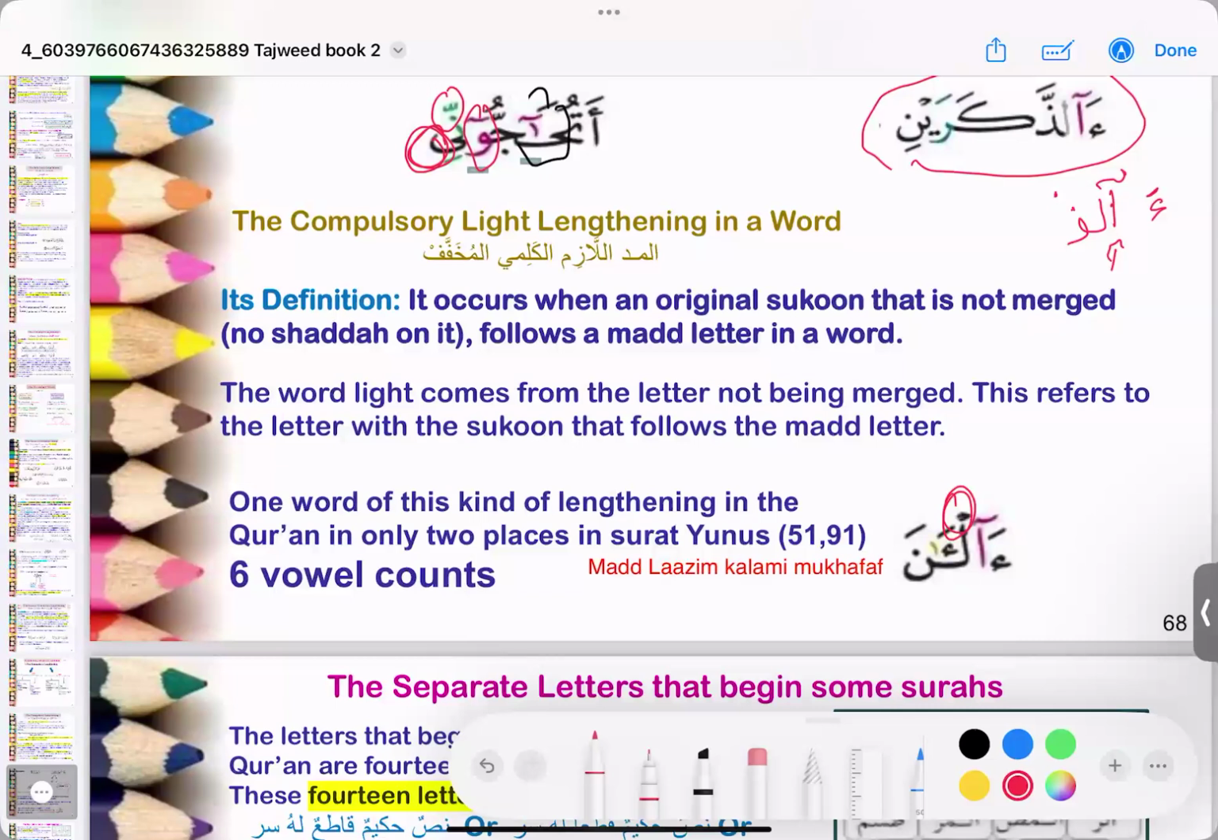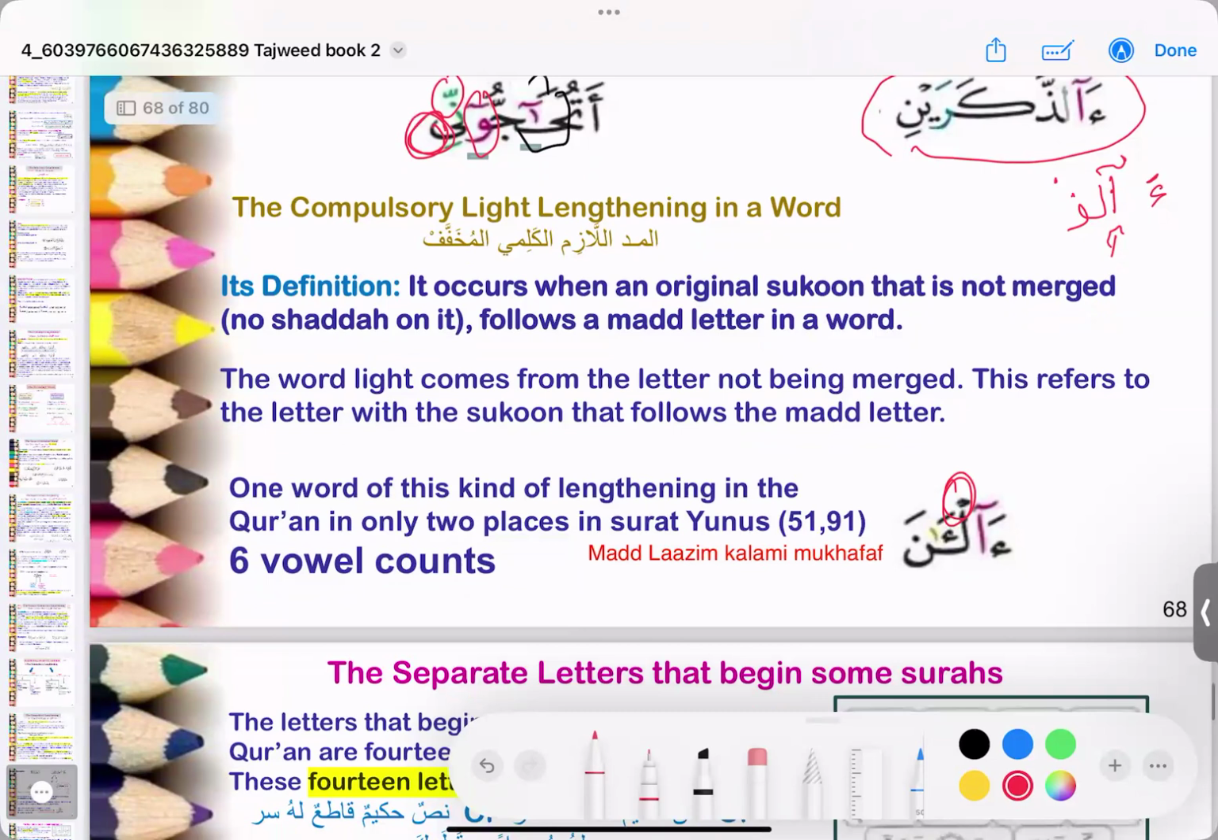And why is it called mukhaffaf? Because it's a light mad. You merge and you don't have to extend it. So I stop there. Ana, right? Ana, stretch it. Ana. Okay, so this is the mad of mad lazim kalami mukhaffaf.